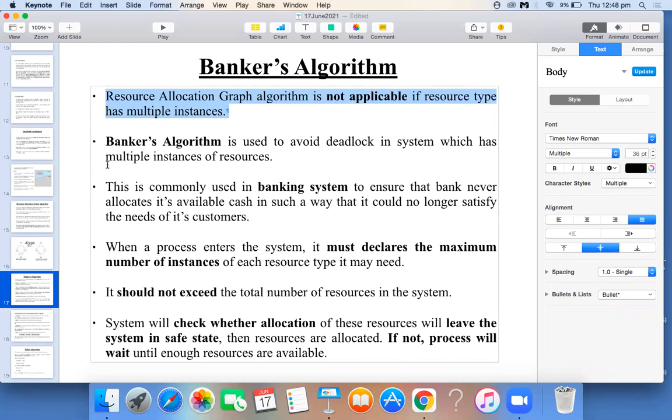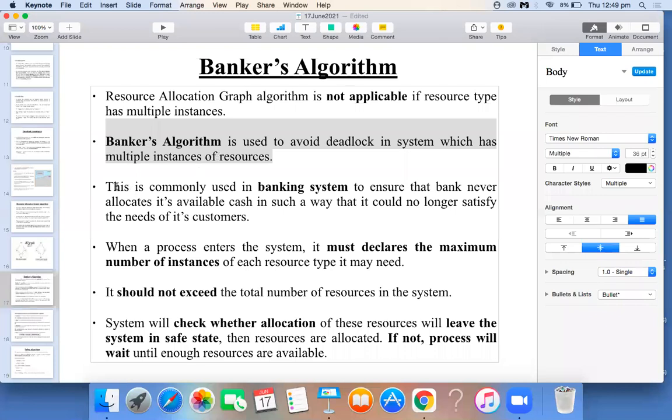So what do we do? We will go for Banker's algorithm. Banker's algorithm is applicable only if you have multiple instances of resources. How do we represent multiple instances? We represent them with 2 dots or more than 2 dots. That's what multiple instances indicates. Then we can use Banker's algorithm to avoid the deadlock situations.